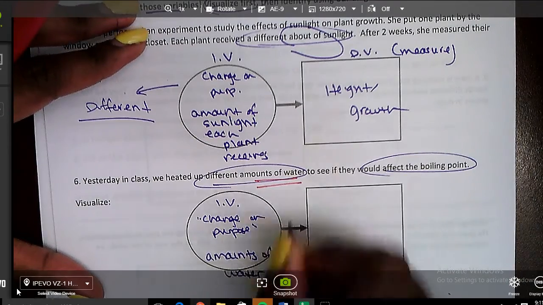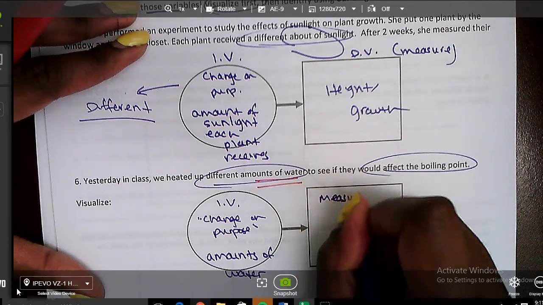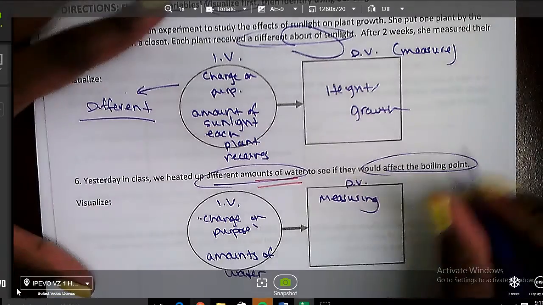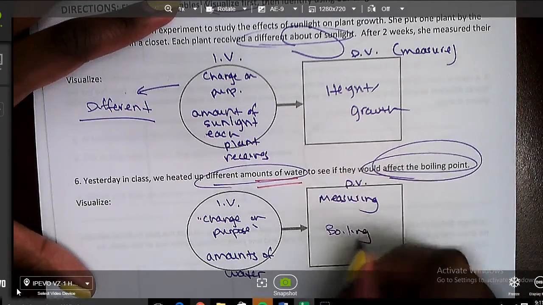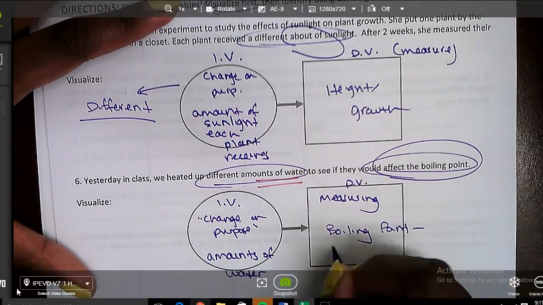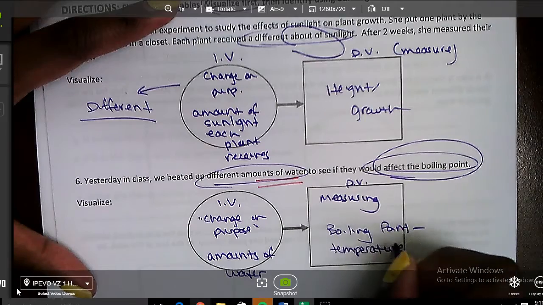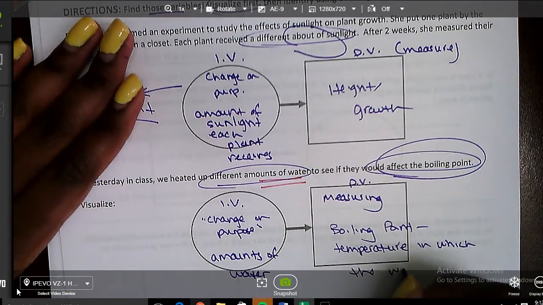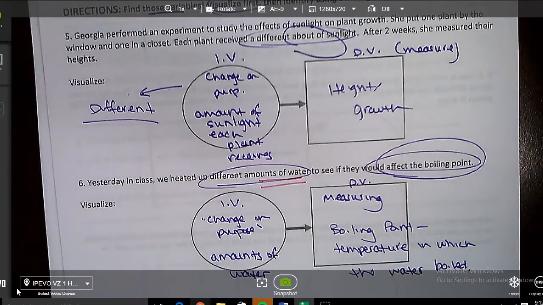And then we ask ourselves, what is the independent variable affecting, or what are we measuring? Whatever we are measuring, we put here. We are measuring the boiling point. Or you can say the temperature in which the water boiled. All right, once you have that, you're going to go ahead and jot it down. If you need to pause the video to get those down, go ahead and do that.